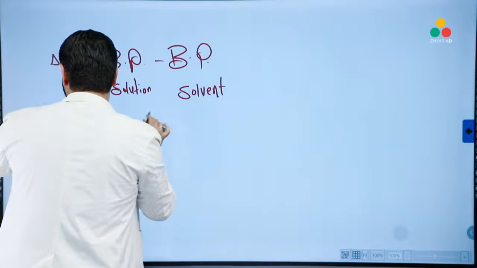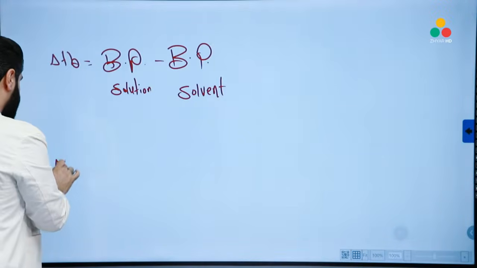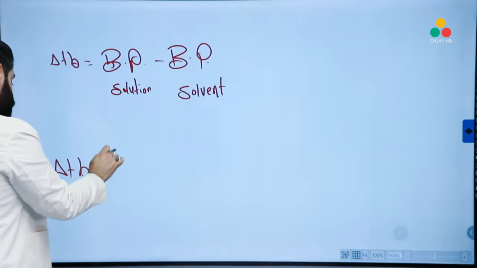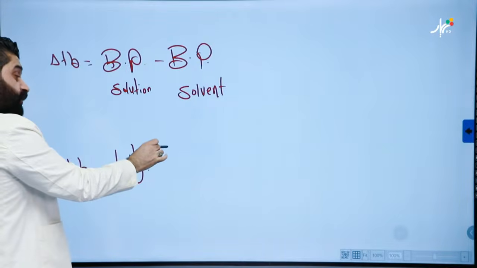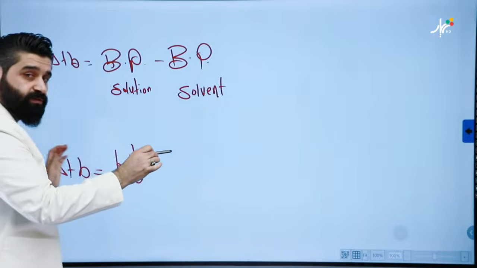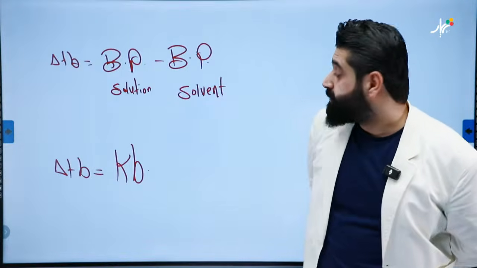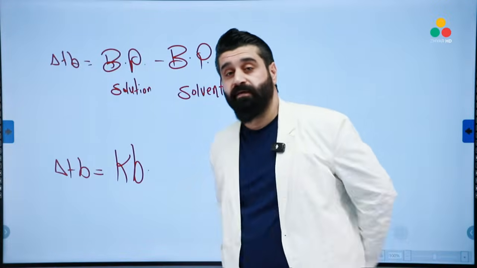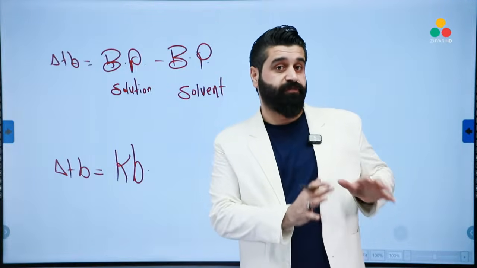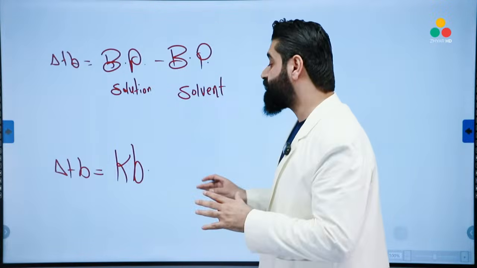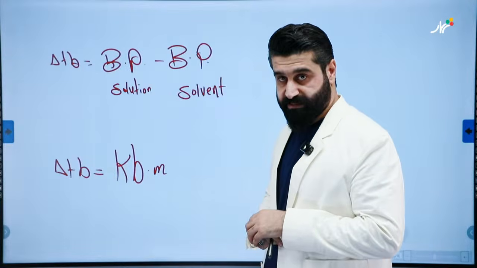So this must be pure. I'll specify all features about this. And the other rule, delta TB equals KB times total molar concentration. But because we'll take this formula for the non-electrolytes as the first part, I don't say total molar concentration. We will say KB times molarity.